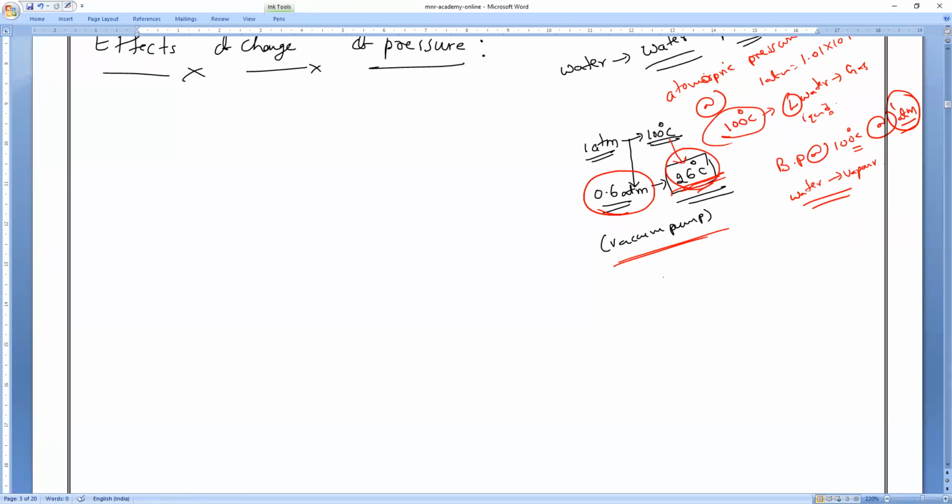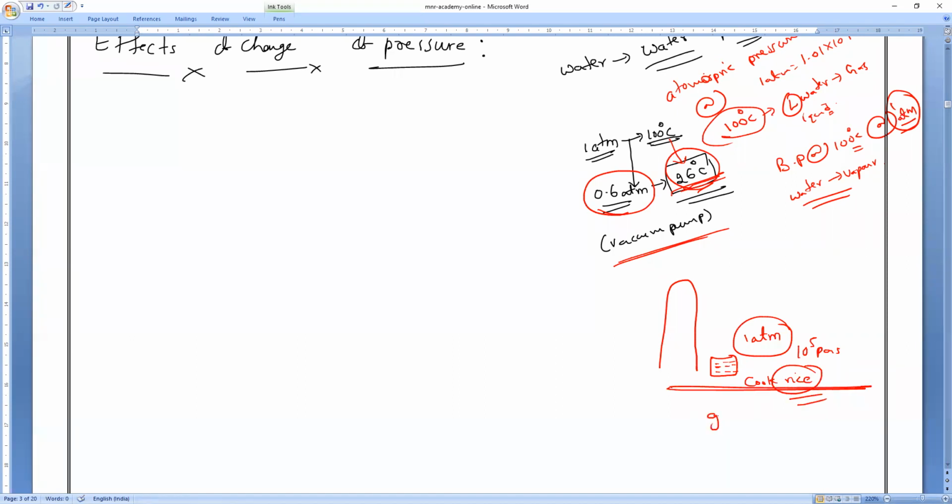Now, one more real life example. Suppose all of you, our team, are cooking at the normal surface. Here the normal surface atmospheric pressure is 1 atm or 10 power 5 pascals. You are preparing the rice, for example, so that the water will take more time to evaporate, and I can cook the rice very easily. Understanding? That is at normal level, at ground level or sea level.